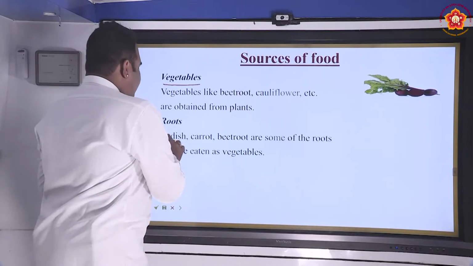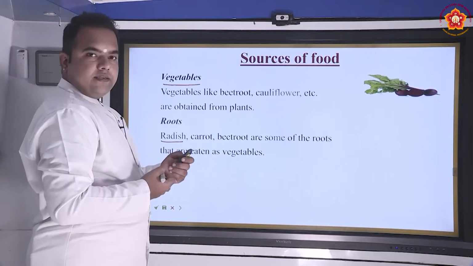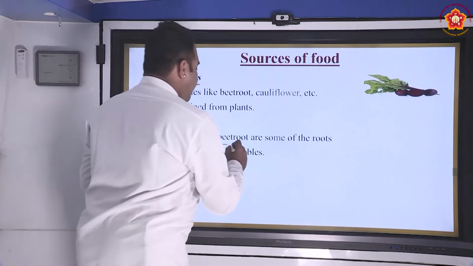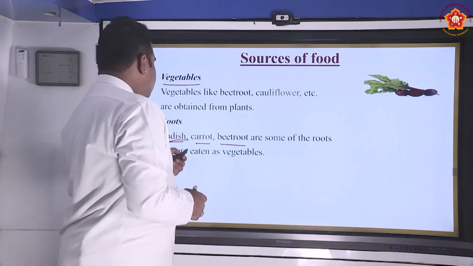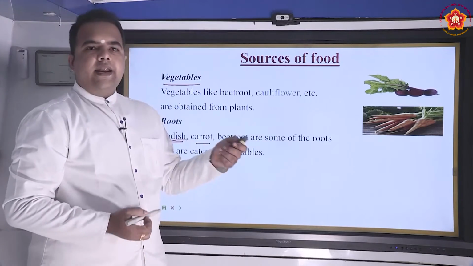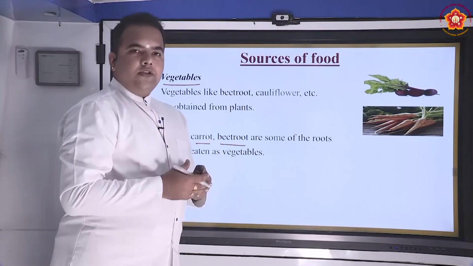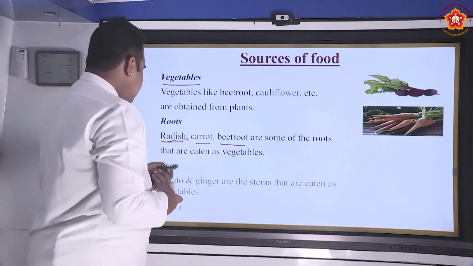Roots. What are the roots? Examples of roots from plants, the edible parts of the plants, are radish, carrot and beetroot. Again, these are examples of the roots that are eaten as vegetables. Now look at this carrot. Carrot is the root of the carrot plant, and the root can be consumed so that it gives a particular kind of nutrition to us.